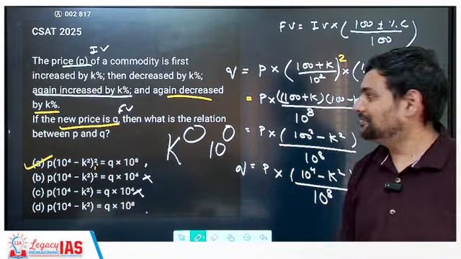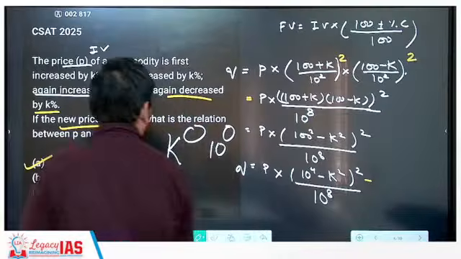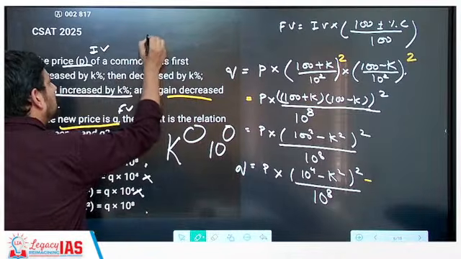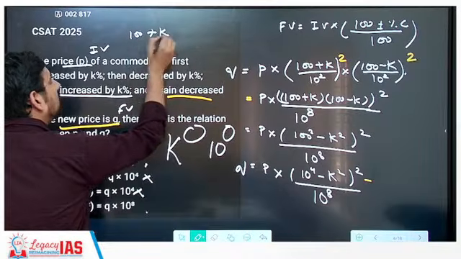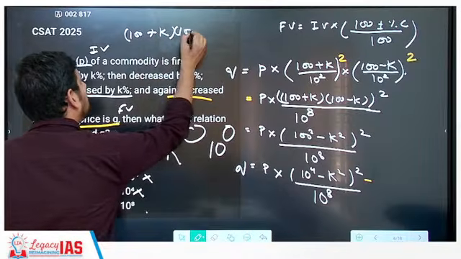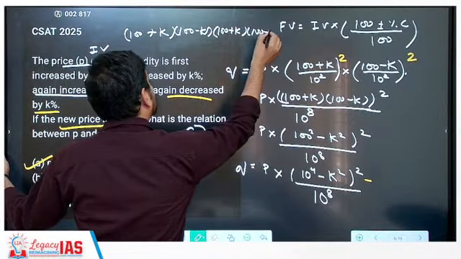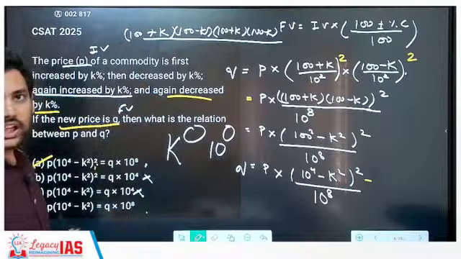Now just think in your head, ultimately if the price is increased by k, then it will have been 100 plus k, then after that 100 minus k, then 100 plus k, then 100 minus k. How many k can you see here?